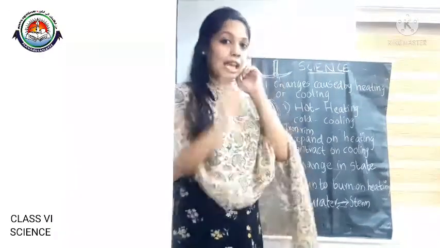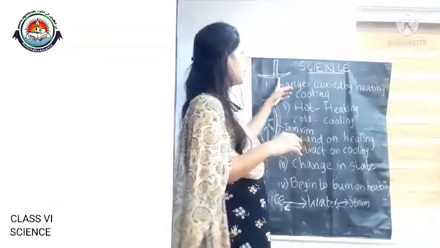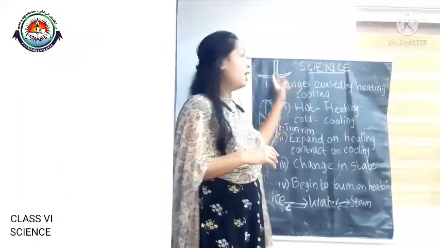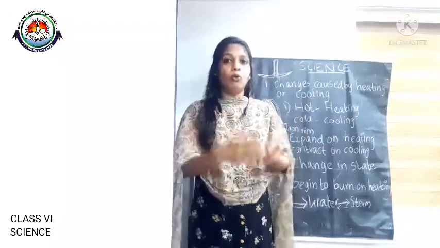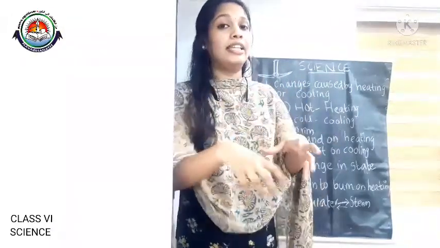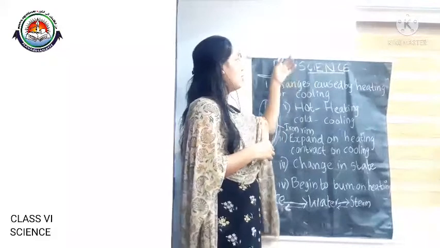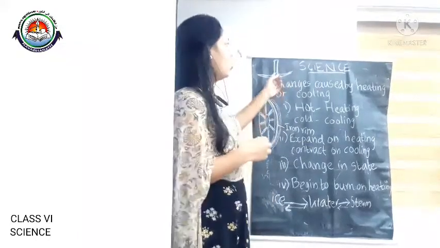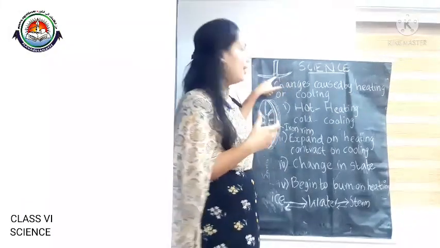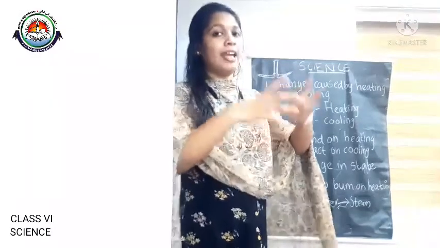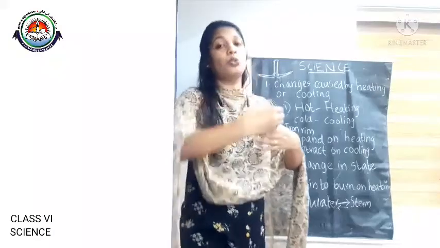The same property of expansion and contraction of iron can be used to insert a wooden handle into the iron blade of certain tools like spades and ploughs, which we use for digging the soil. The hole or ring at the center of the iron blade is smaller, and when we heat it, the ring expands, and the wooden handle can be fixed through it very easily.